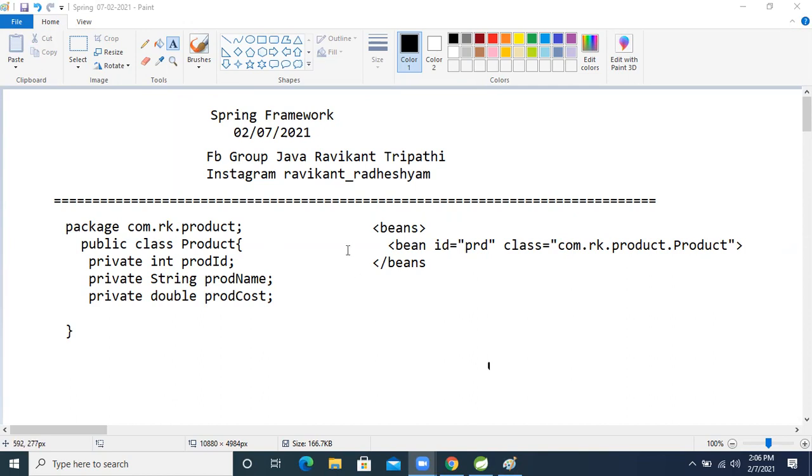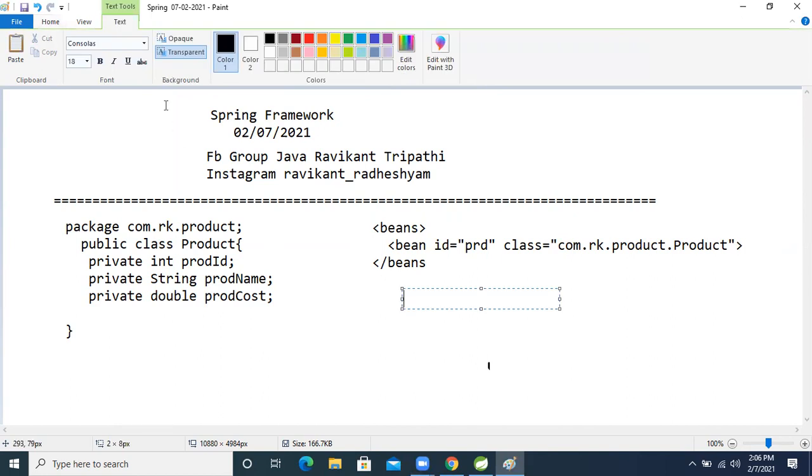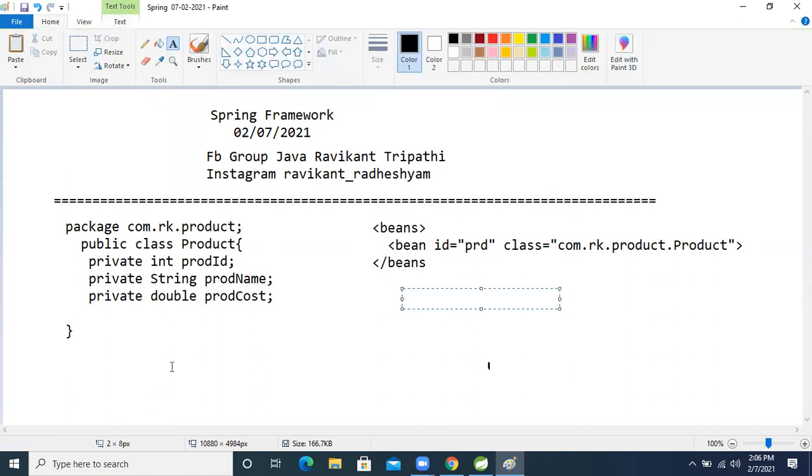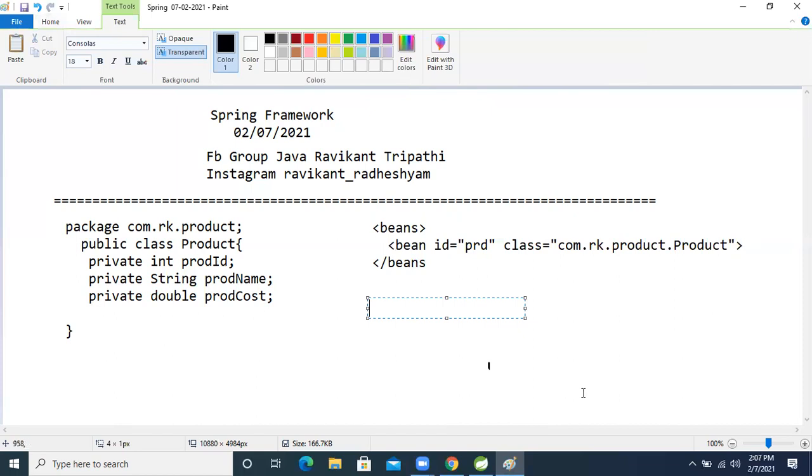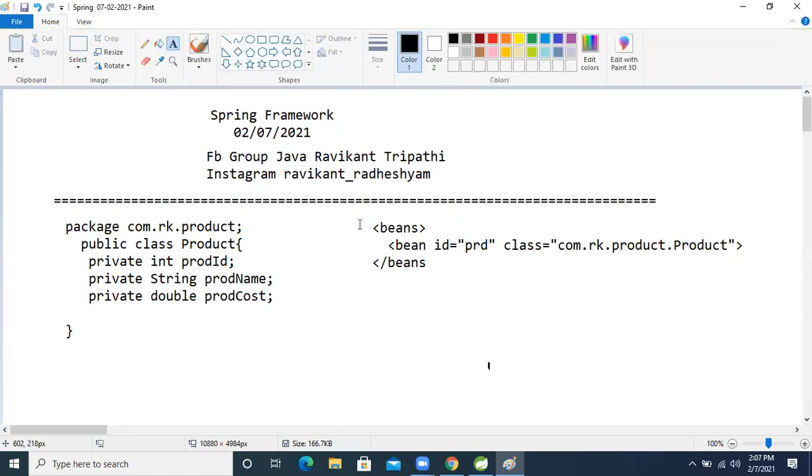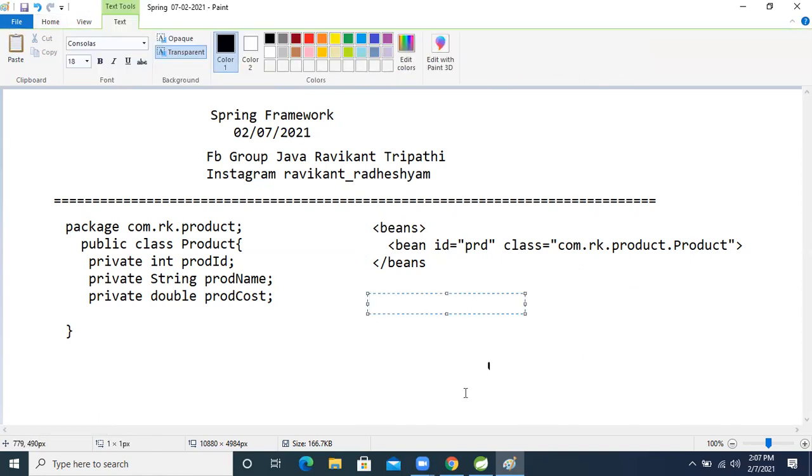So we will take two annotations to make our Java class be treated by the container as a bean configuration. The annotation we will use is @Configuration, right?